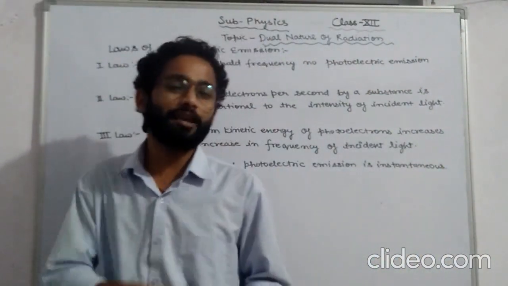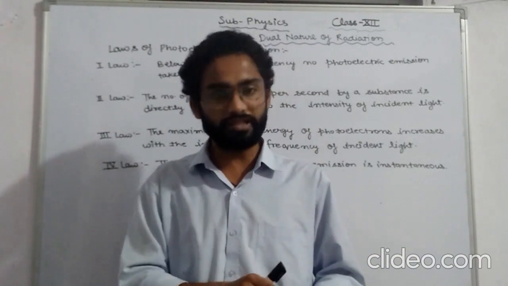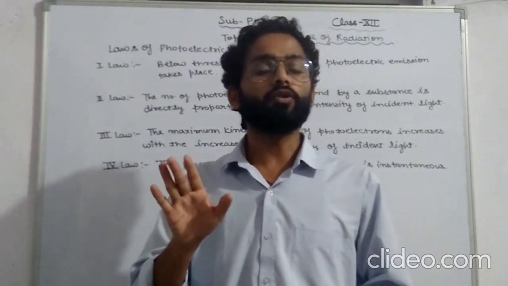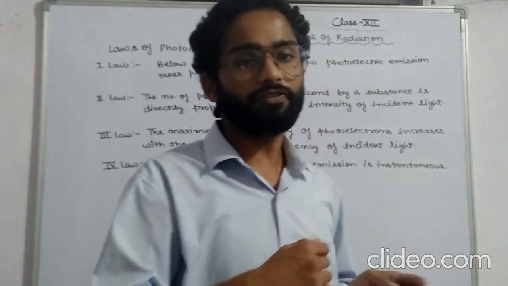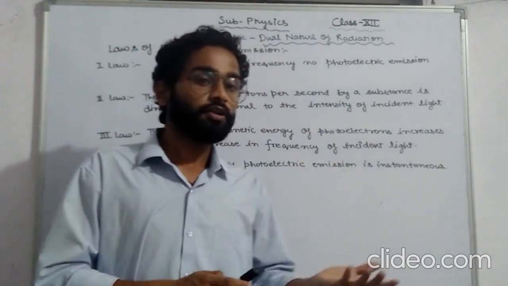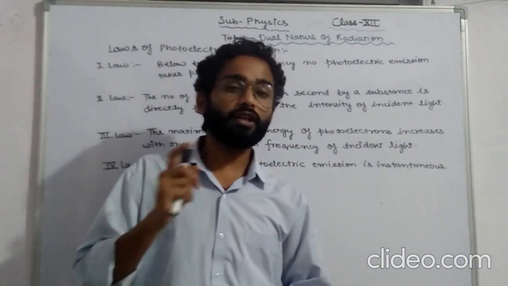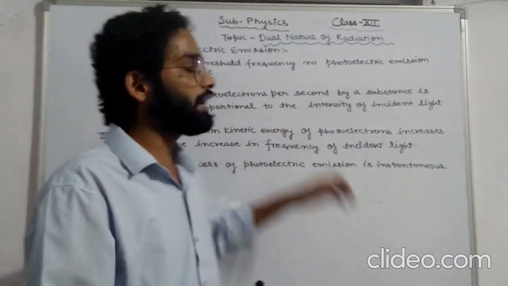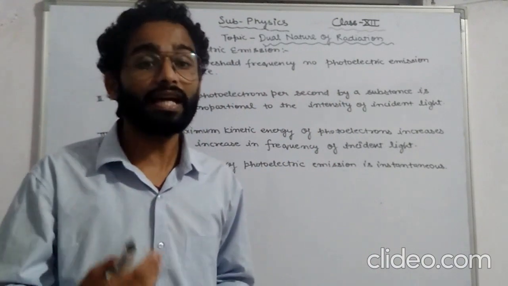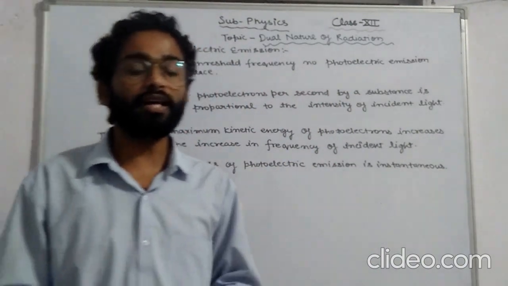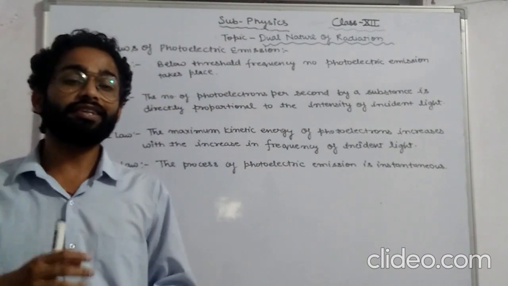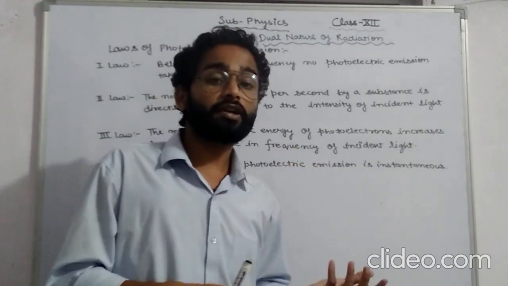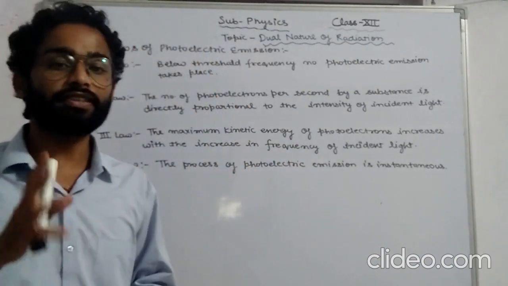The very first law says that below threshold frequency no emission of electrons takes place, so no electron will be ejected from the metallic surface or the photosensitive material. The second law says that the number of photoelectrons emitted per second by a substance is directly proportional to the intensity of incident light. And the third law says that the maximum kinetic energy of photoelectrons increases with the increase in frequency of incident light.